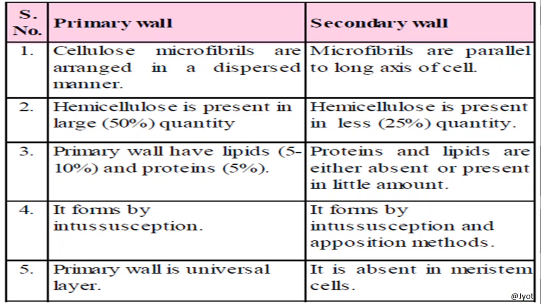I am not talking much about this because these are topics of a higher level, so you can ignore these points. The fourth point can be ignored. Then primary cell wall is a universal layer. It is present in all the cells. But the secondary cell wall is absent in meristem cells. That means the cells which are dividing, which are not mature enough, in those cells the secondary cell wall is absent.